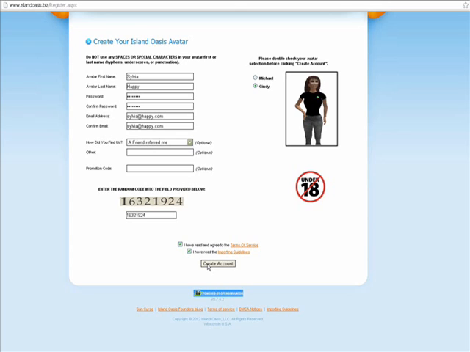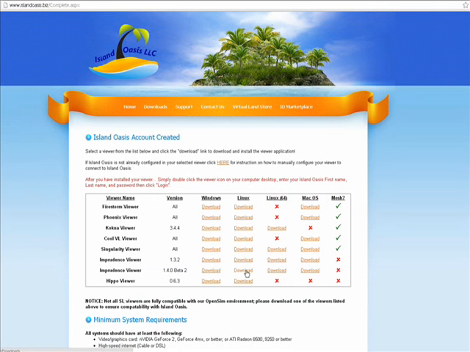So now we want to go ahead and create our account. It'll say please wait, creating IO account. It only takes a few moments, and then we'll be directed to our next screen, which is our downloads page. It'll verify Island Oasis account created. So now we need to select a viewer. Many of you are used to playing online or PC games where you have to actually install the game before you play it. What you're doing is selecting and installing a viewer that would allow you to play, or in other words, connect to the virtual world of Island Oasis.